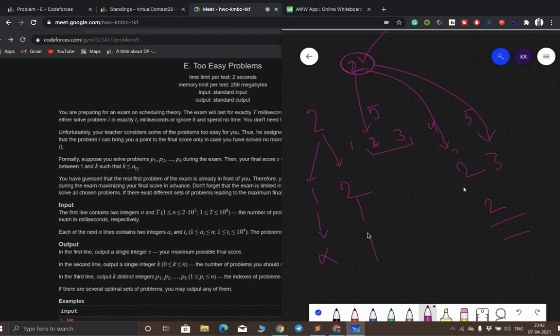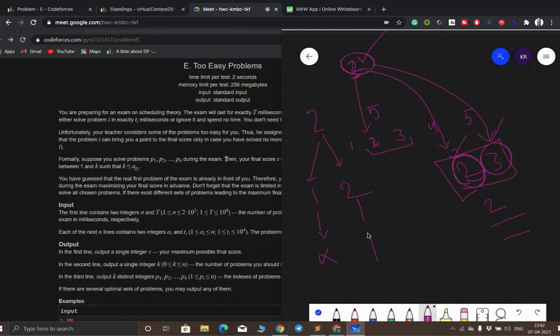If we are going to solve 2 problems, then every problem has an a of i, and that value should be greater than or equal to the number of problems we have solved.